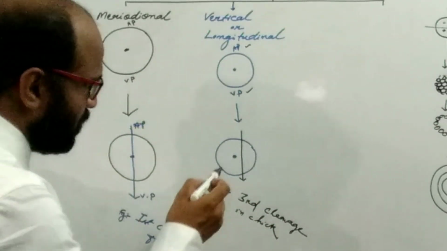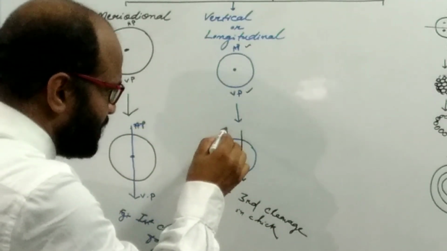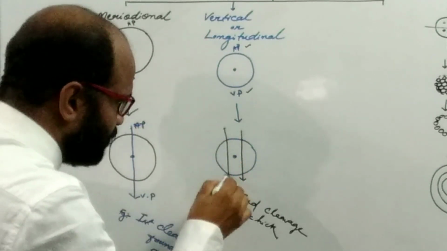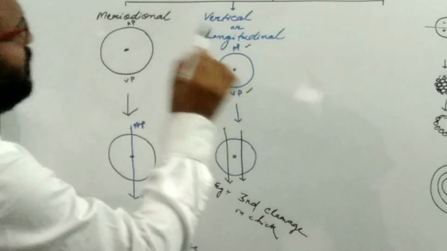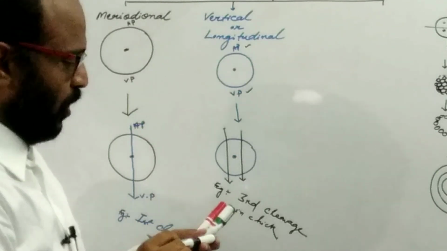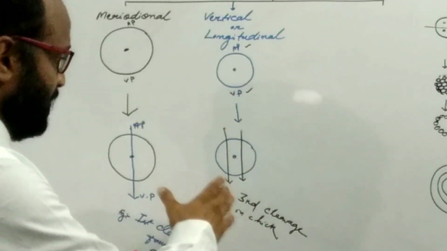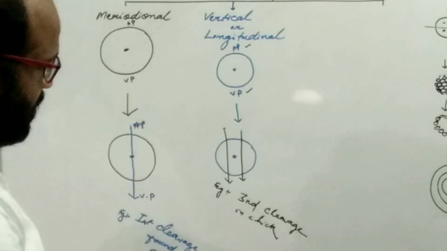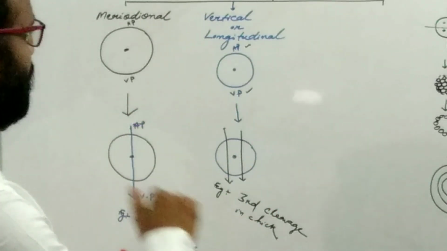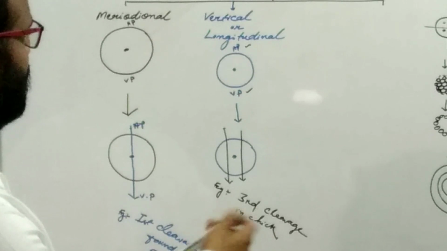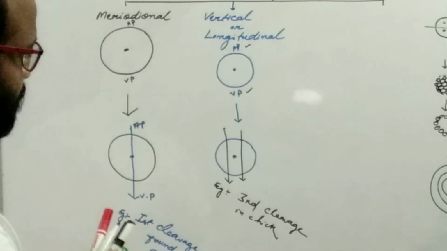It may be on this side also. This is known as the vertical or the longitudinal cleavage, not passing through the center, but passing to one side of the center.